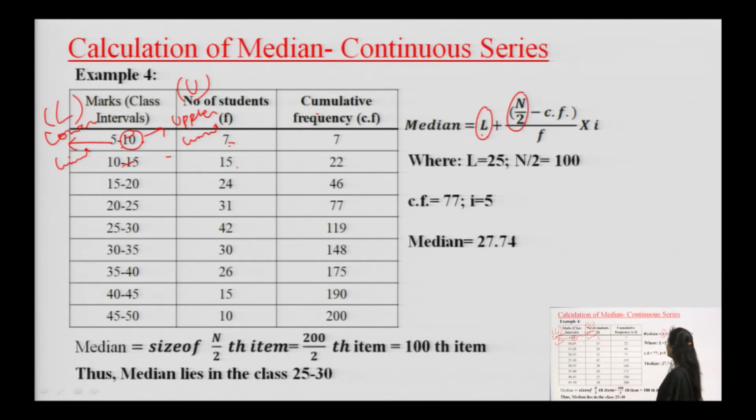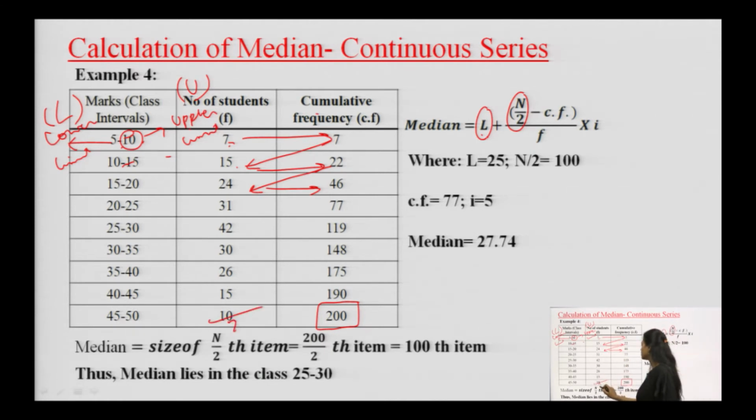N over 2, where N is the subtotal of cumulative frequency. I have told you how to find the cumulative frequency. Here also we have found the cumulative frequency. The first frequency remains the same, 7 plus 15 is equal to 22, 22 plus the next frequency gives you cumulative frequency 46, and so on. The last cumulative frequency gives you N. That means the total number of students is 200. So, N over 2 gives you 200 over 2, which is equal to the 100th item.